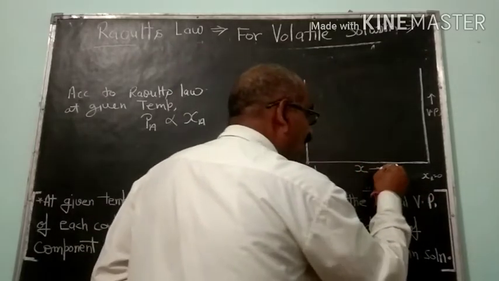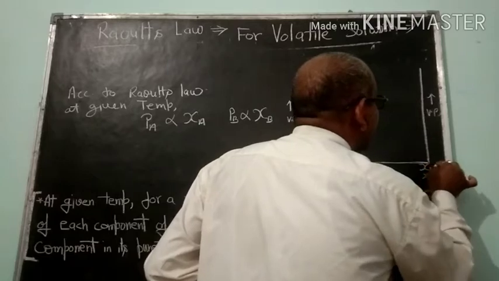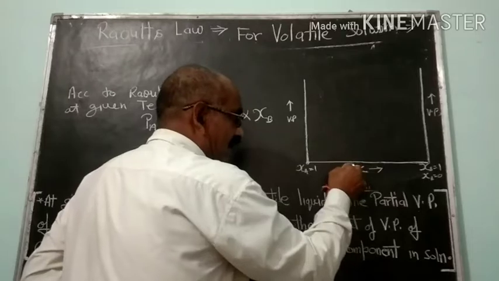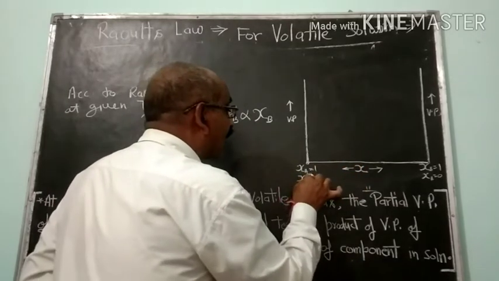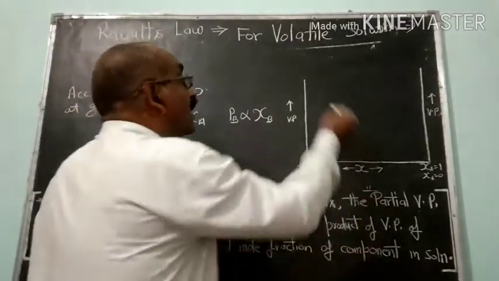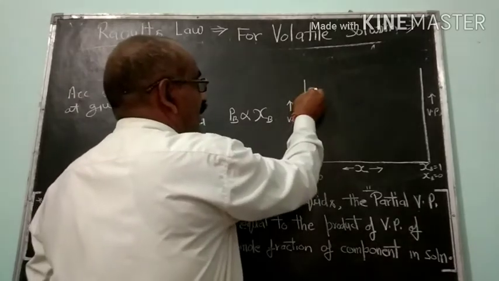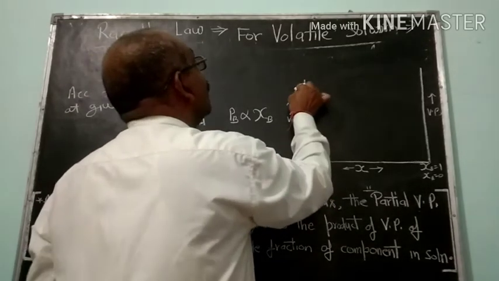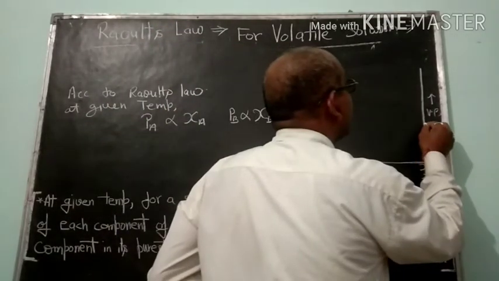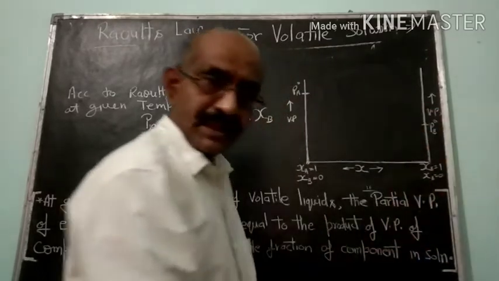Means in this direction the mole fraction of component A is decreasing, and at this end the mole fraction of component B is 100% and in this direction it is continuously decreasing, and at this end the mole fraction of component B is 0. Let the vapor pressure of component A in its purest form be PA naught, and the vapor pressure of component B in its purest form be this much. Is it clear?